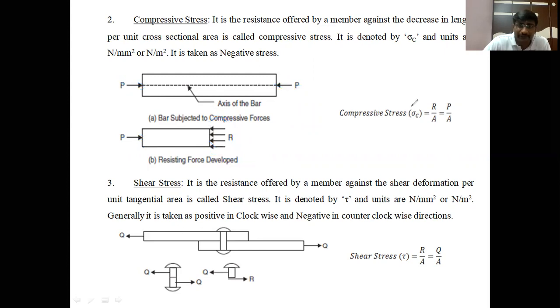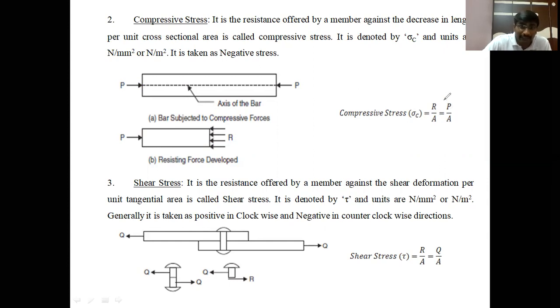Compressive stress, which is denoted by sigma C. The formula is the same as that of the tensile load: the resistance force offered against the decrease in length by applying the compressive load per unit cross-sectional area is called the compressive stress. R can be replaced by P because, magnitude-wise, these two are equal. Therefore, we can mathematically calculate it as P by A. P is the applied compressive load, A is the cross-sectional area.